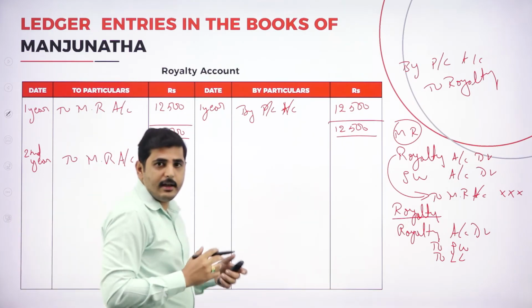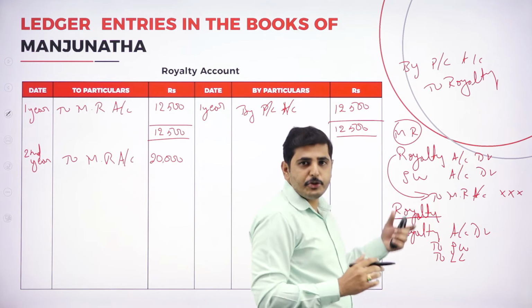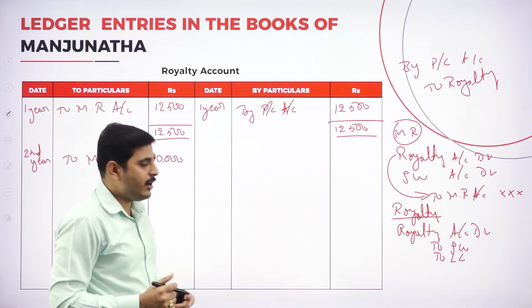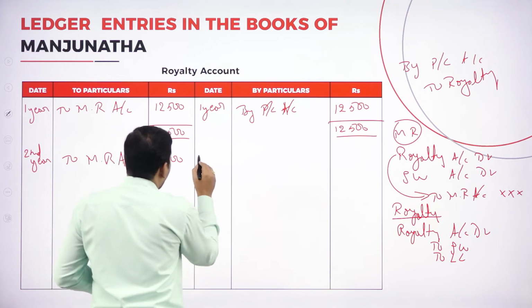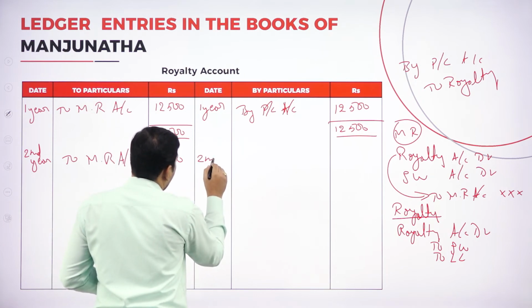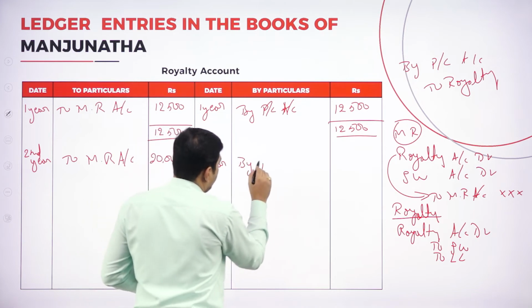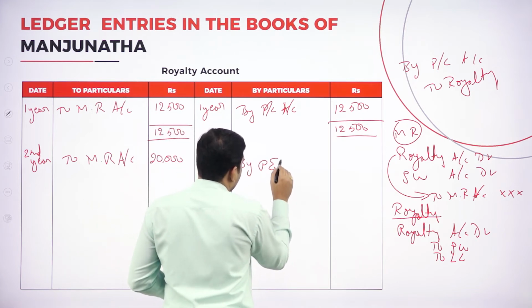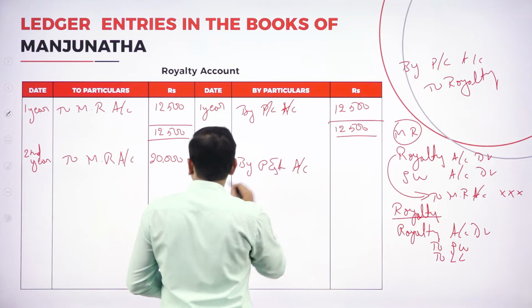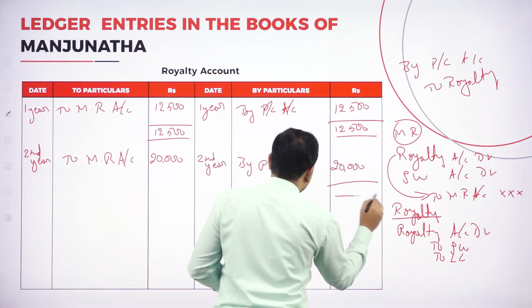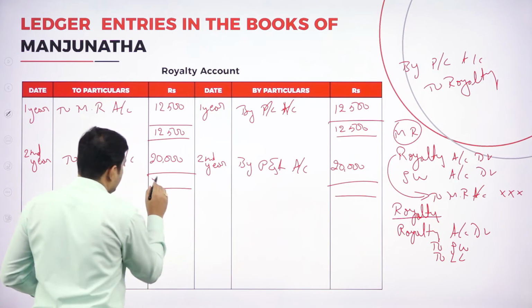Again, at the end of the second year, that amount should be transferred to profit and loss account. Journal entry: by profit and loss account, the amount is 20,000. So again, tally both sides, 20,000, 20,000.